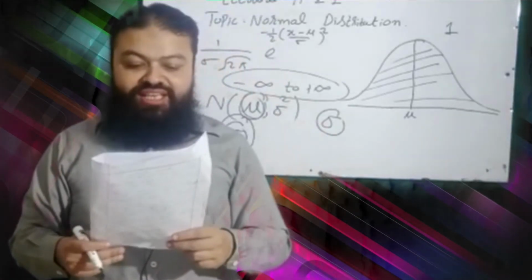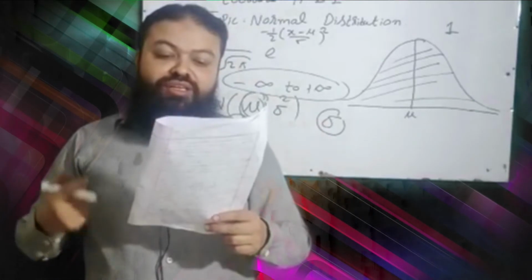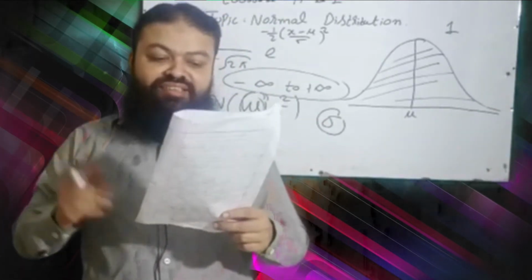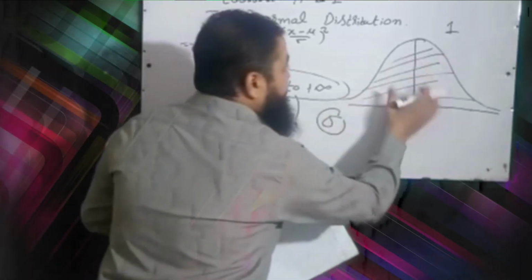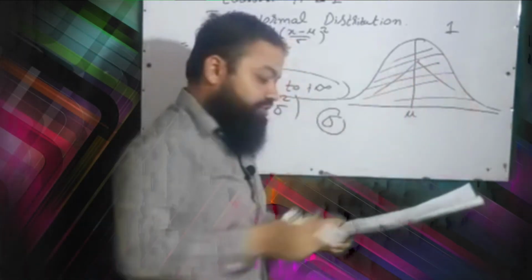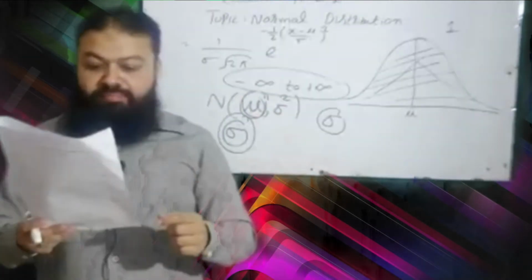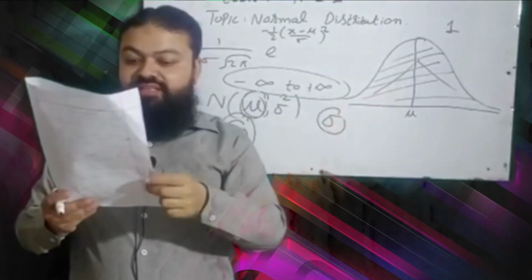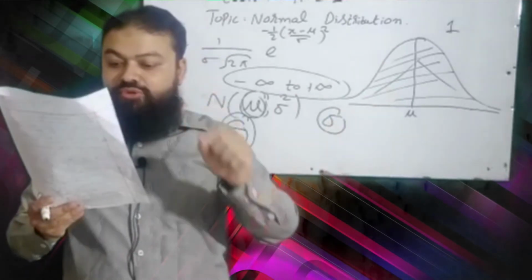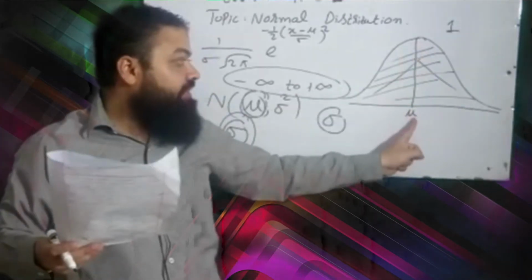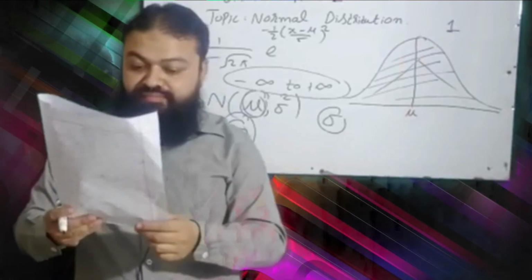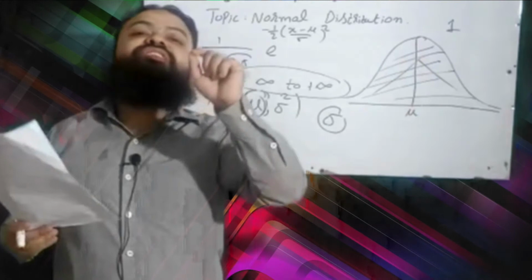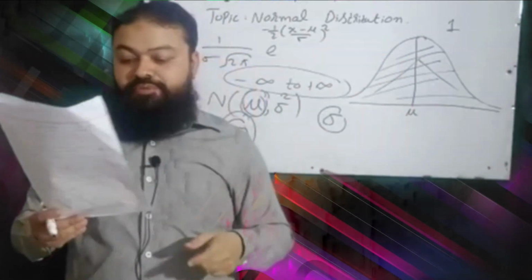Question number 14, which of the following is not a characteristic of the normal distribution? A, it is a symmetrical distribution. Yes, it is symmetrical distribution. B, it is a bell-shaped distribution. Yes, it is also correct. C, the mean, median and mode are equal. Mean, median and mode are equal in normal distribution. D, mean is always 0. It is incorrect. D is the correct option.